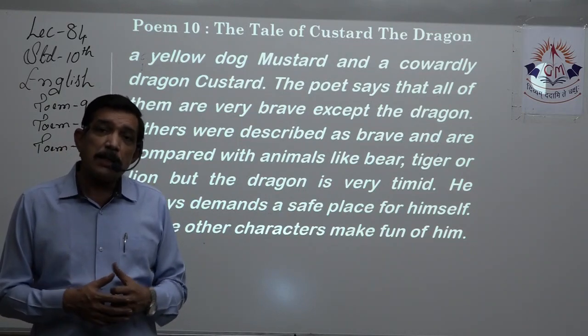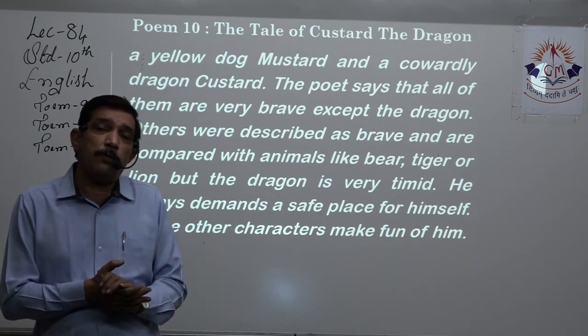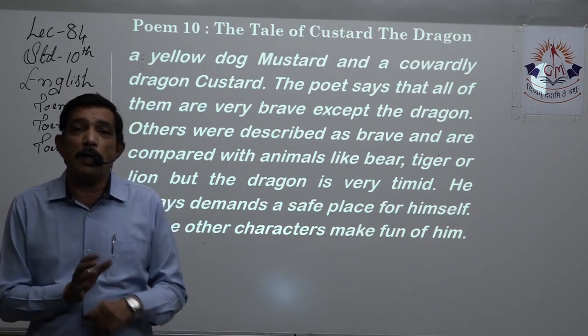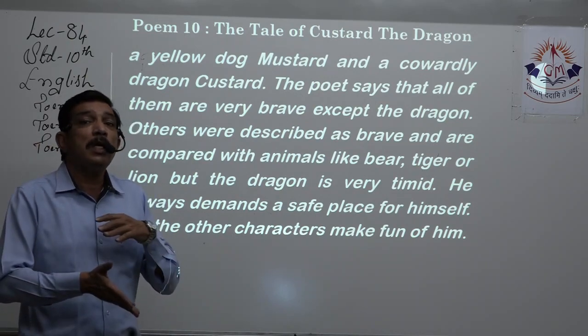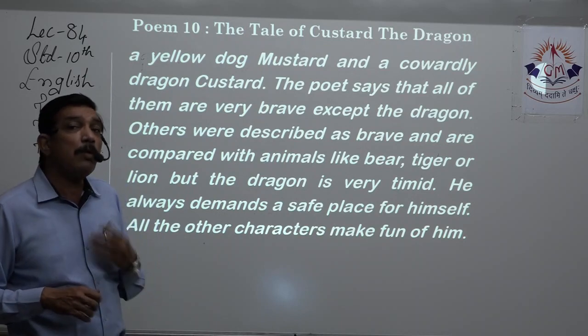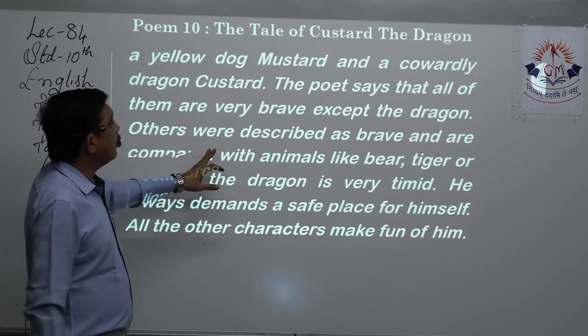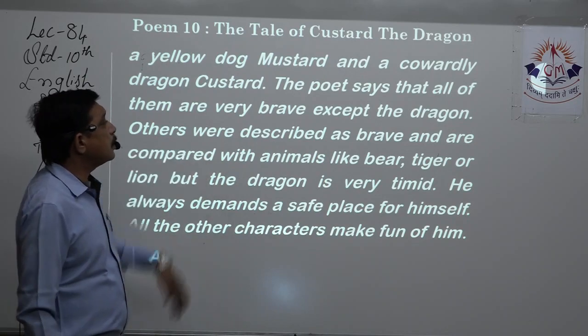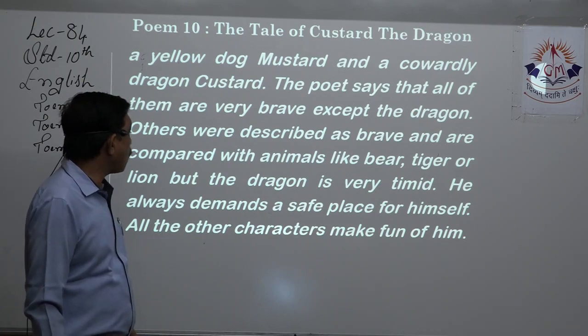But cat, mouse, they can't be that much brave, right? But here all the four, including the human being, all of them are brave except the dragon, whereas it should be the opposite. The dragon should be brave and the four, okay. The poet says that all of them are very brave except the dragon. Others were described as brave and are compared with animals like bear, tiger, or lion.